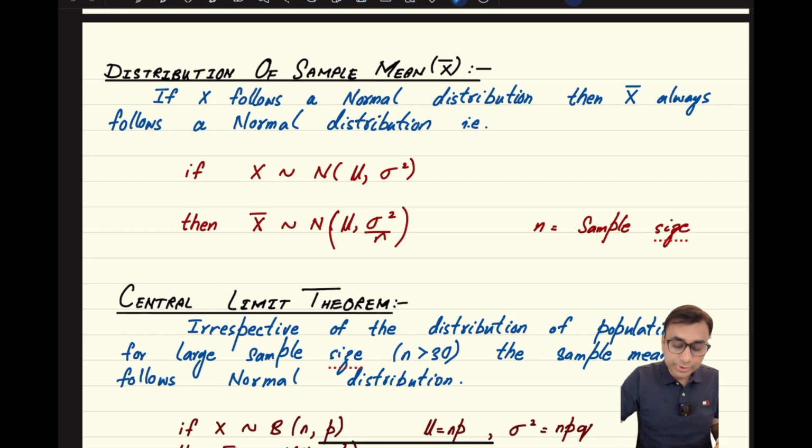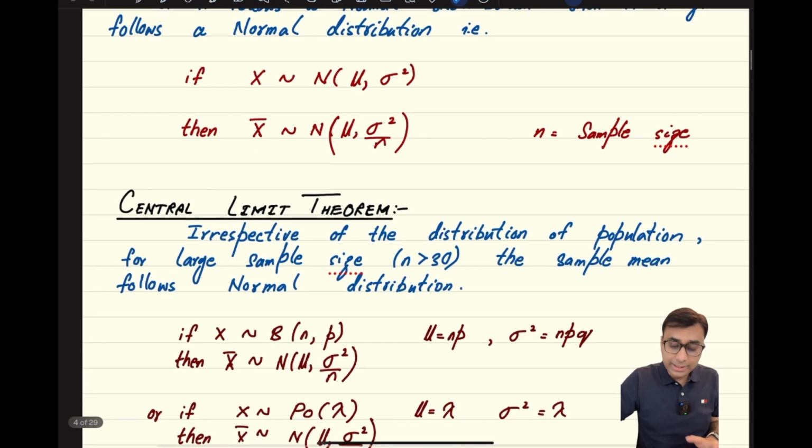The exception is that if you don't know the actual population variance, then you can't apply this. But in every question you get, you would know the population variance. So if you know the population mean and population variance, and you know that x originally follows a normal distribution, then x bar must also follow a normal distribution, with the mean remaining the same and the variance divided by n.